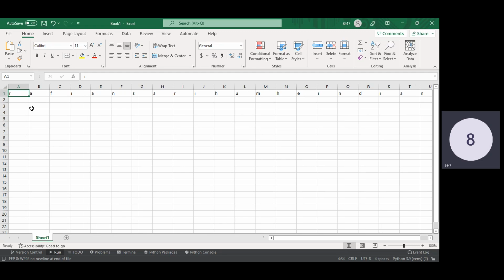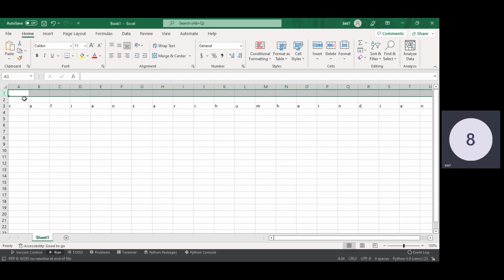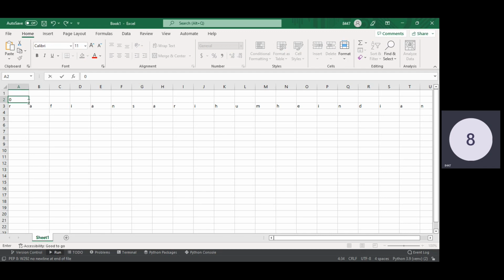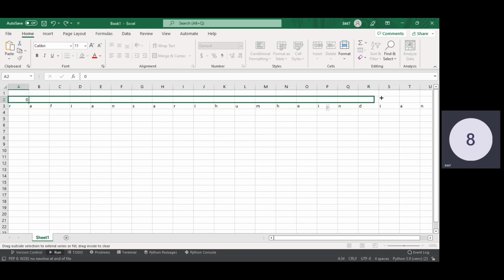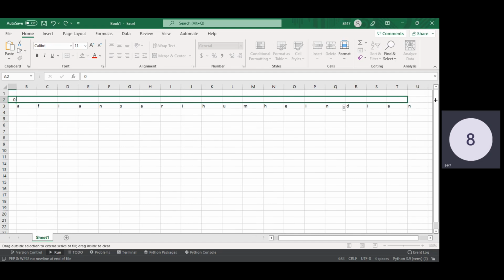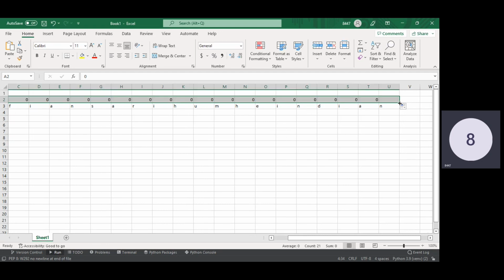So this is my main string. Okay, let me just put plus plus 2. So you can see from 0, if I put the cursor here and drag this to go here, I'm going to fill this series. So this series is starting from the position 0, so it is index 20.